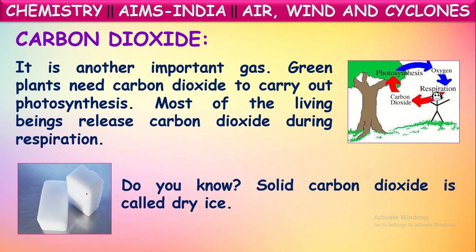But nowadays, what's happening? We are cutting down many trees, so we are continuously releasing carbon dioxide. So its percentage is slowly increasing. We say the percentage of carbon dioxide gas is slightly increasing from 0.03 percent to 0.04 percent. The slight change in its composition shows drastic changes in the atmospheric conditions. So we should maintain as many plants as possible. Okay, that's about carbon dioxide.